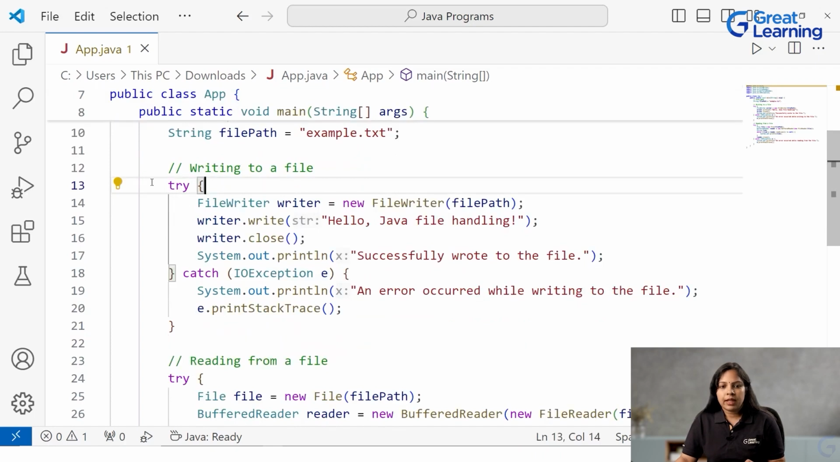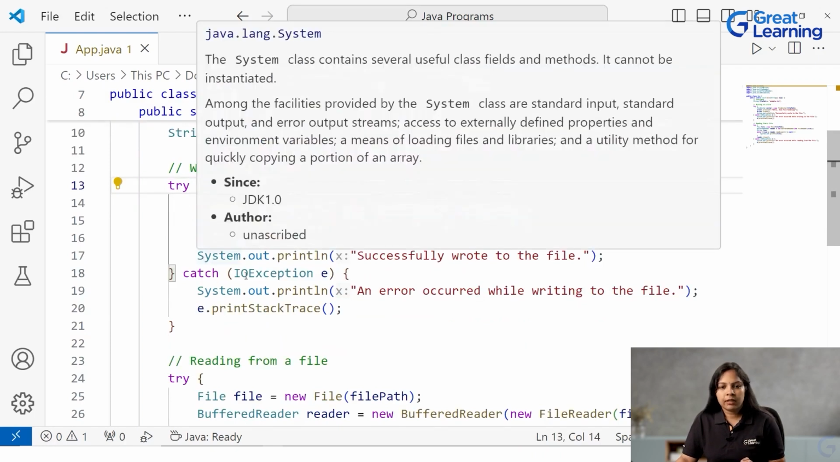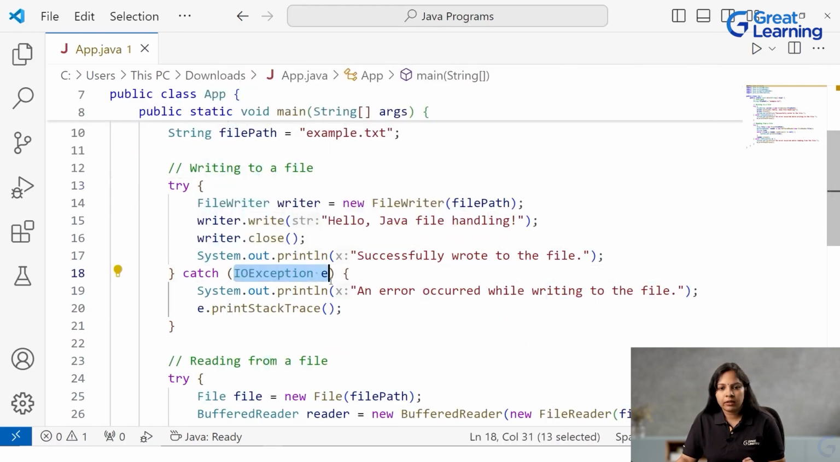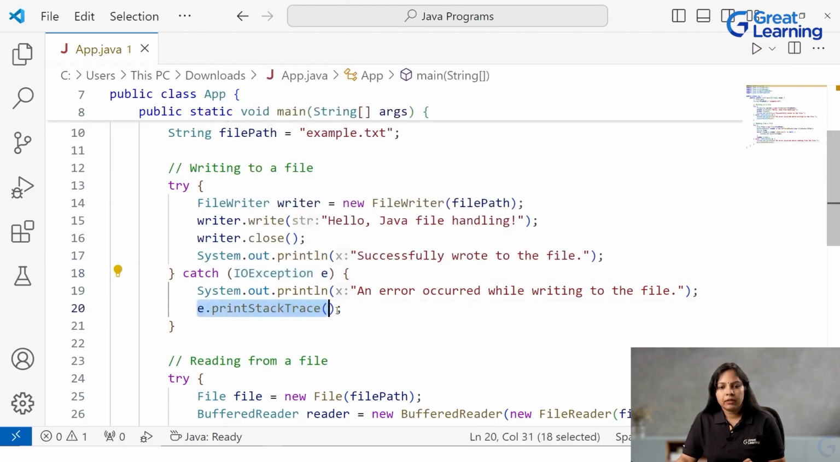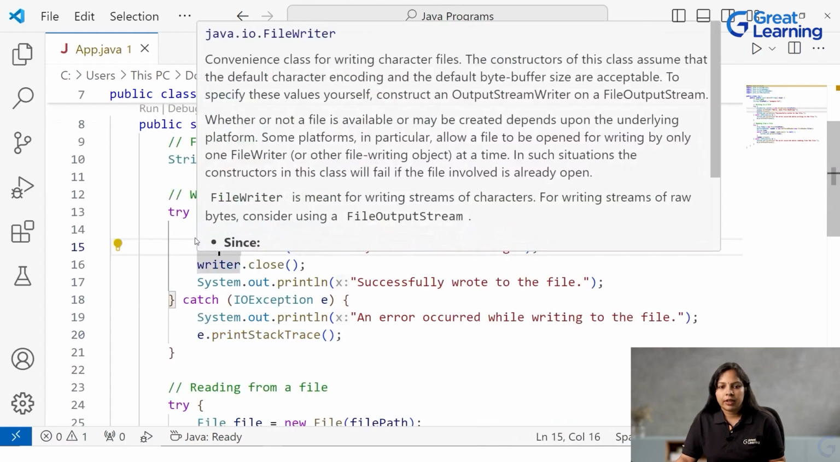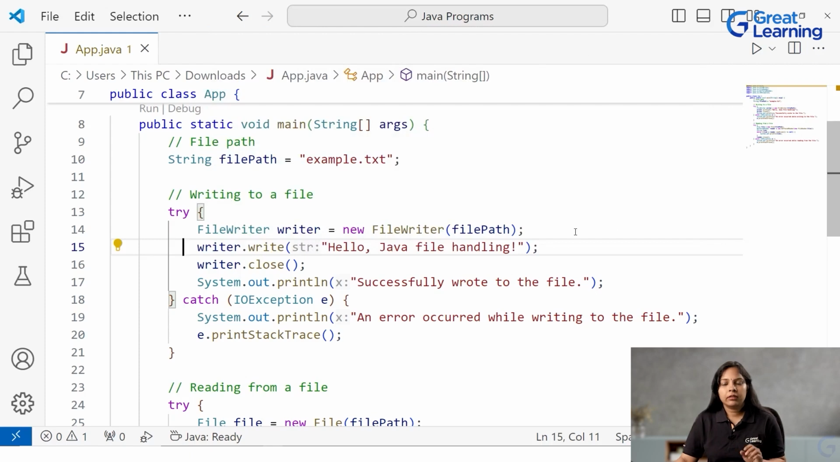Now you can see here a try-catch block which is used for exception handling. As I told, IOException handling is required here. You have to handle these exceptions, and it is also printing the information related to the exception, what problem occurred. It will print the complete detail of it. Now coming here inside the try block, FileWriter and then the object writer, new FileWriter(filePath). What this does is it creates an object writer which is pointing to the file example.txt, or the file which is defined in this particular file path.